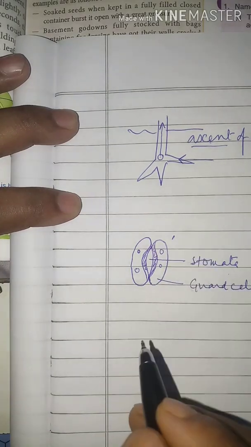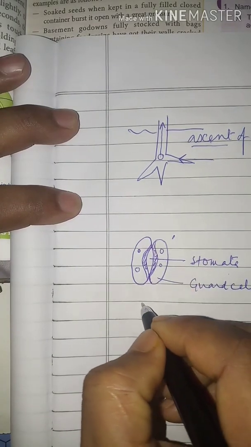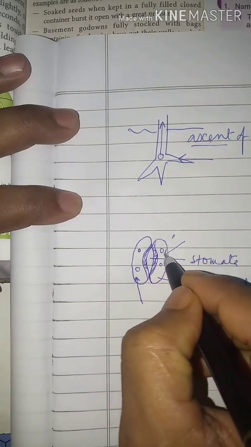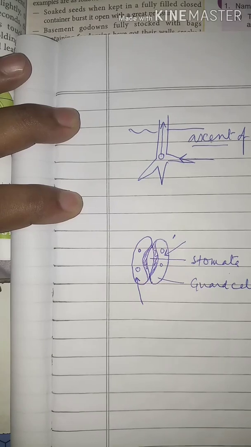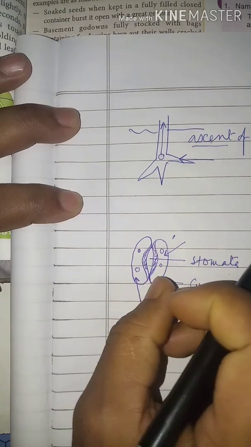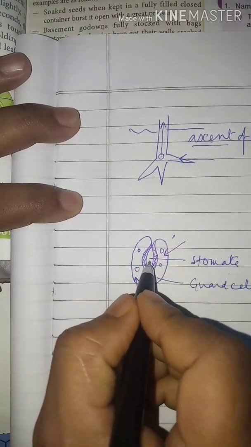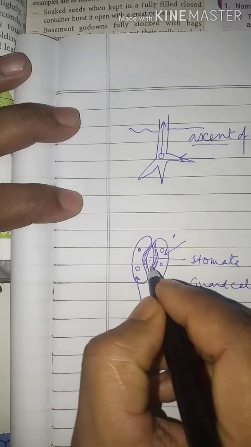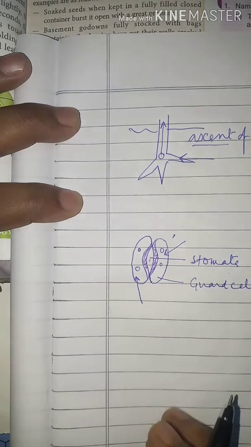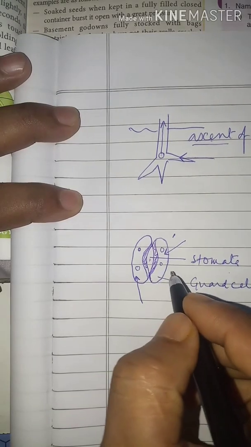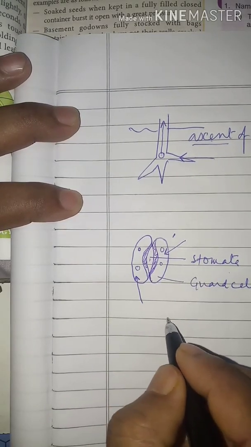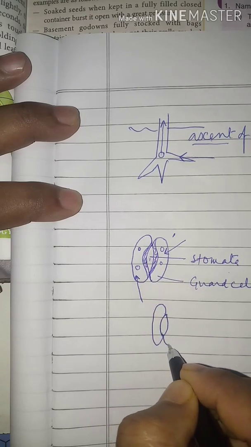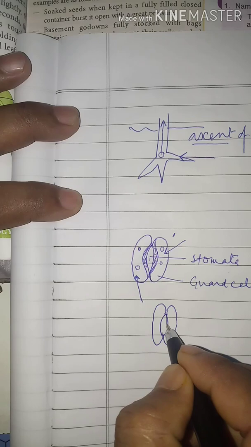Clear? So when endosmosis occurs, that is the inward movement of water from the surrounding cells, the guard cells become turgid and the stomata open. Again, when the guard cell becomes turgid, soon after its turgidity, it starts losing water.